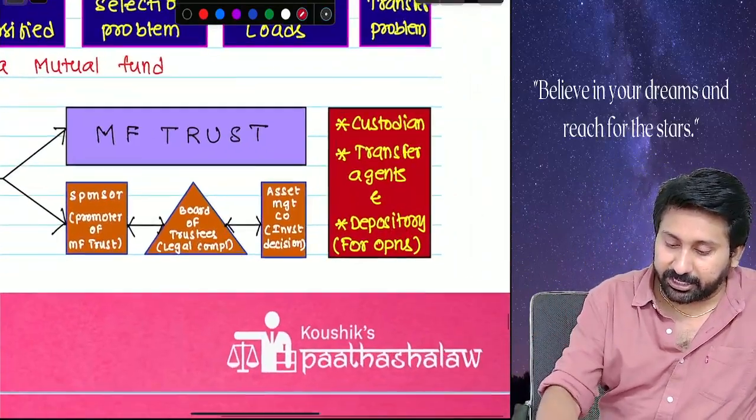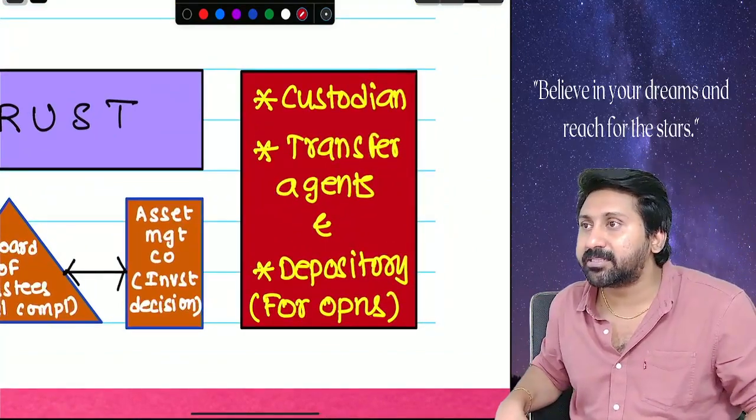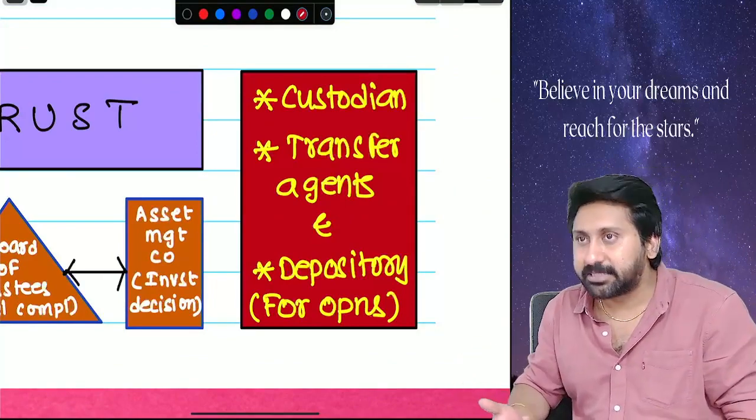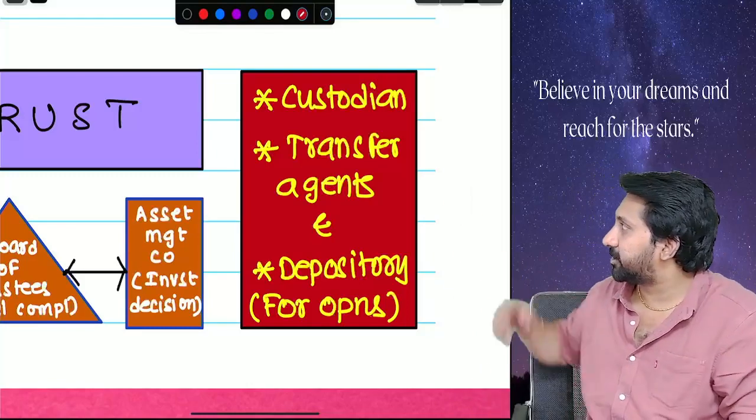So, next one. Who is the next one? Custodian. Who is the custodian? SEBI is the custodian of mutual funds. Who will take the entire compliance custody? SEBI will take. Next one.